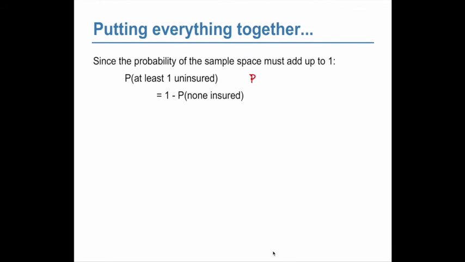So, the probability of at least 1 plus the probability of at least 1 complement equals 1. And at least 1 complement is none. Not at least 1, which would be none. So, you can solve for the probability of at least 1, and you would get 1 minus the probability of none. And that is a lot easier because you only have to calculate one probability instead of 5.